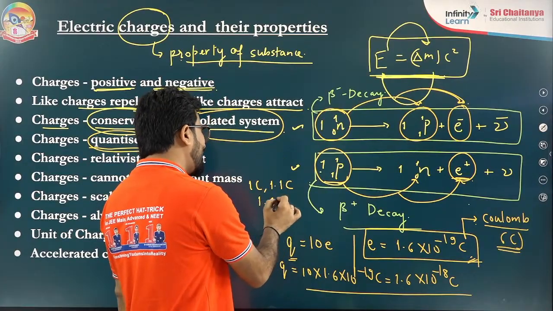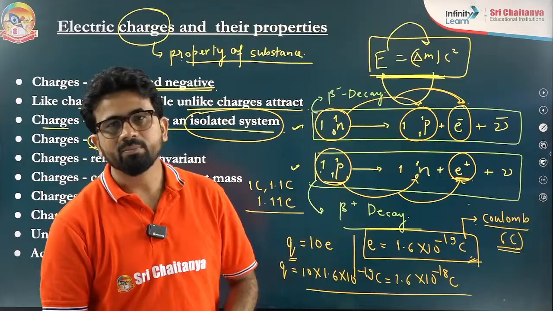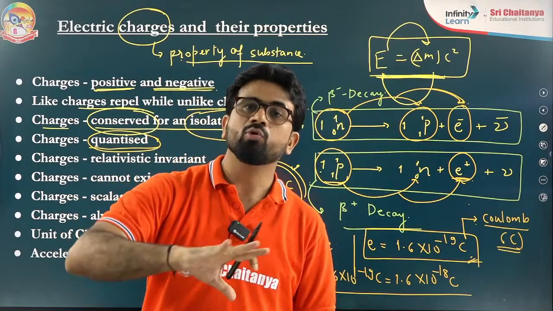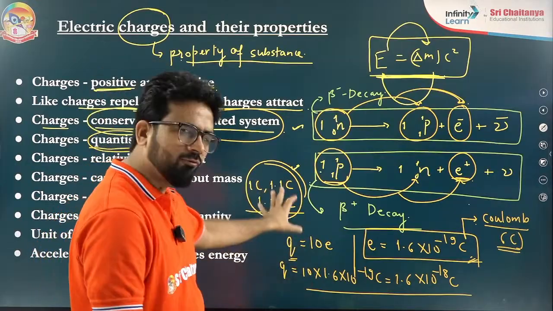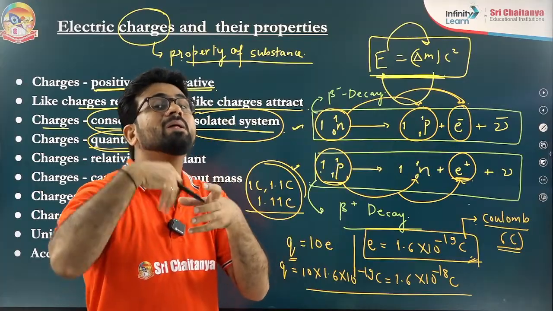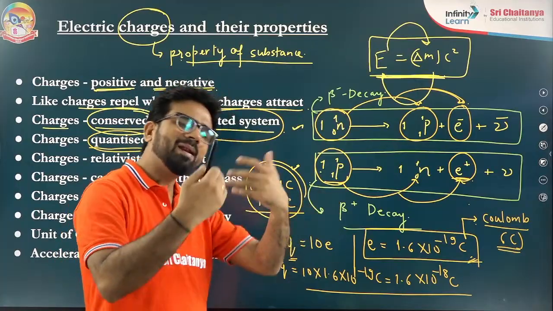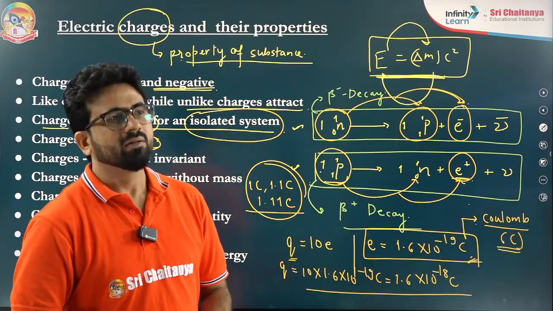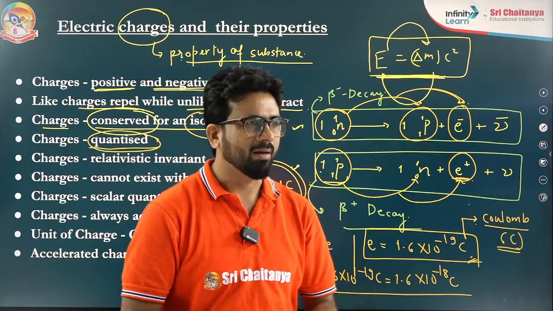If I say 1.11 Coulomb charge, I can get it, because this is very big as compared to this. So if I am taking this much quantity of charge, then there is no meaning of checking the quantization of charge. It is also following the quantization principle. Try to understand it. It is following, but now there is no meaning in putting more and more calculation to check whether it is quantized or not. Directly we can say it is quantized. So for a big value of charge, this quantization principle has very little significance. There is no meaning in putting it again and again.